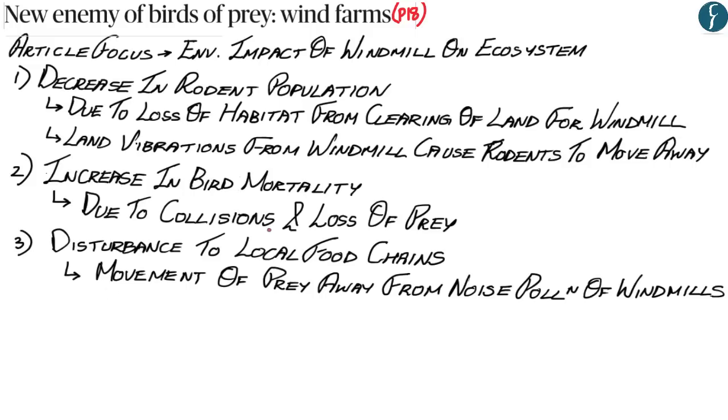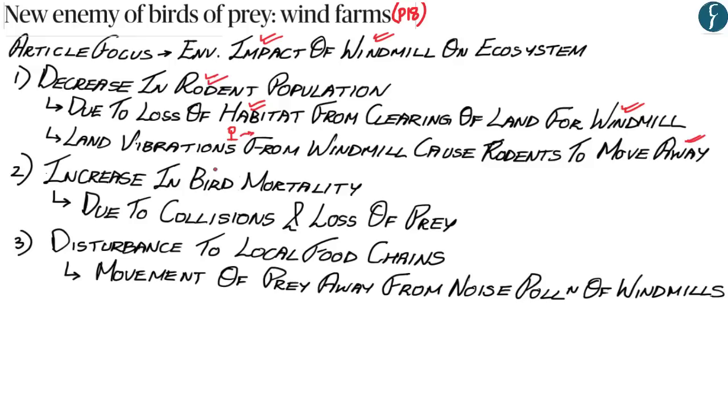So now hopefully up till here you understood the three main environmental impacts of windmills. Wherein the first main environmental impact of windmills is that it leads to a decrease in the rodent population. And this rodent population decreases due to the loss of their habitat from the clearing of land for windmills. And secondly, windmills produce a lot of land vibrations, and because of these land vibrations, it drives away the small rodents.